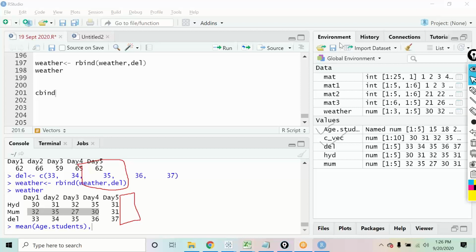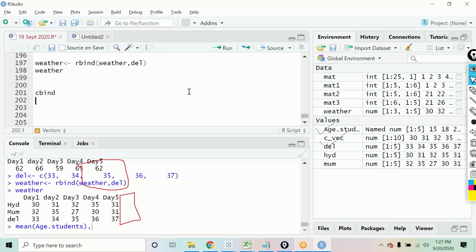Has anyone done this? Okay, Vanu, you have done it. Anyone else? Okay. See, it's quite simple, right?